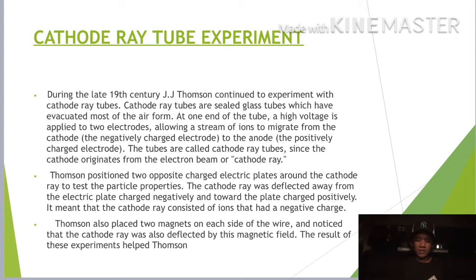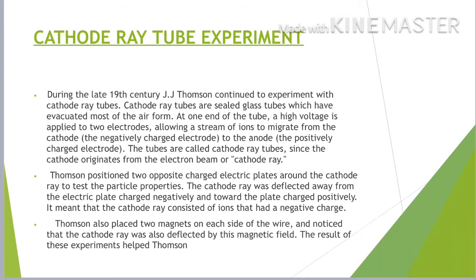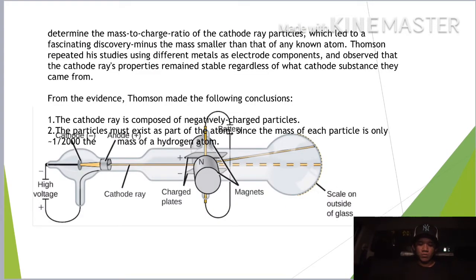Thomson also placed two magnets on each side of the wire and noticed the cathode ray was also deflected by the magnetic field. The results of the experiment helped Thomson determine the mass to charge ratio of the cathode ray particles, which led to a fascinating discovery: their mass is smaller than that of any known atom.